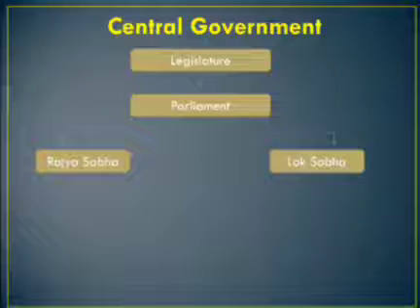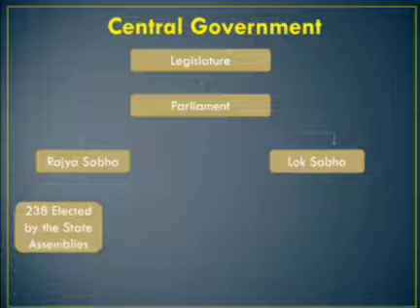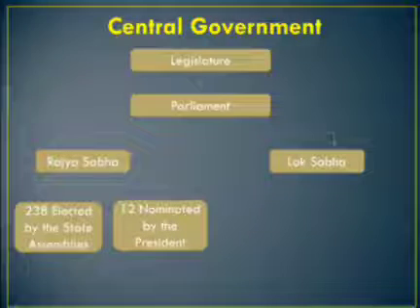Why is Rajya Sabha called the upper house? The Rajya Sabha is called the House of the States or Council of the States. Members of Rajya Sabha are elected by the State Legislative Assemblies. Its members represent the state at the center. Rajya Sabha protects the rights or the interests of the states against the union. Then Lok Sabha. Lok Sabha is called the lower house or people's house.